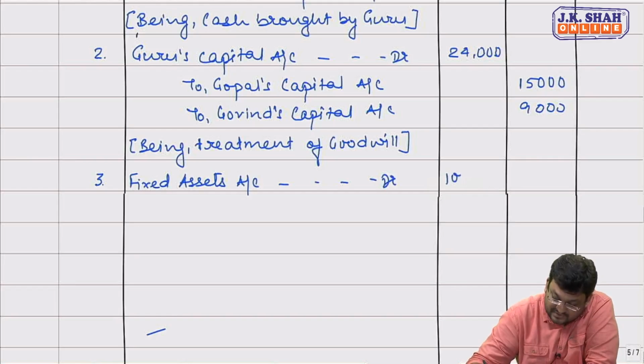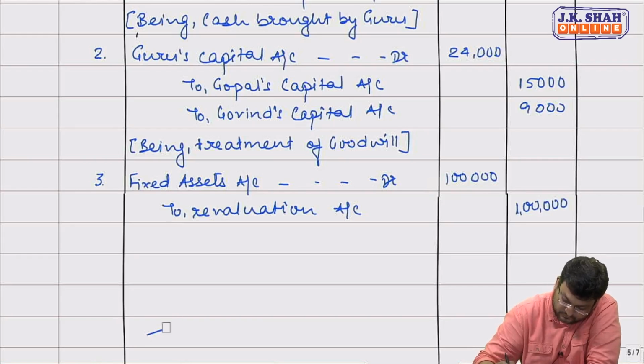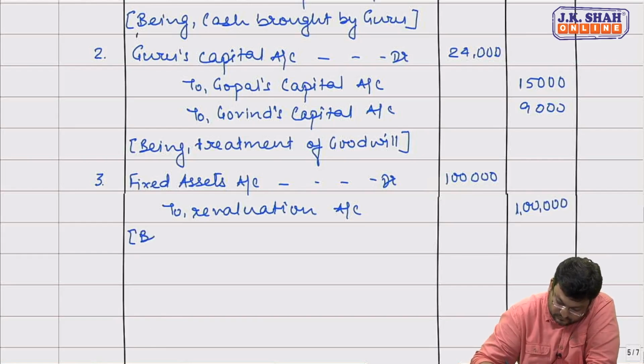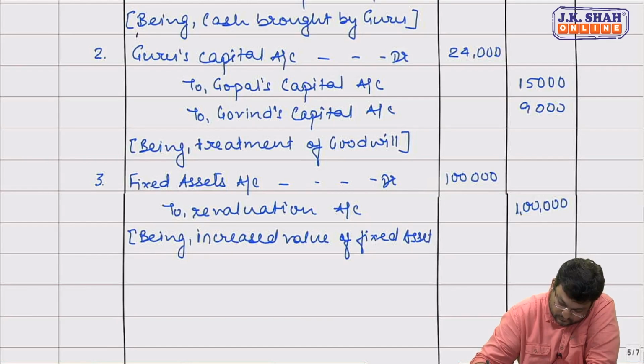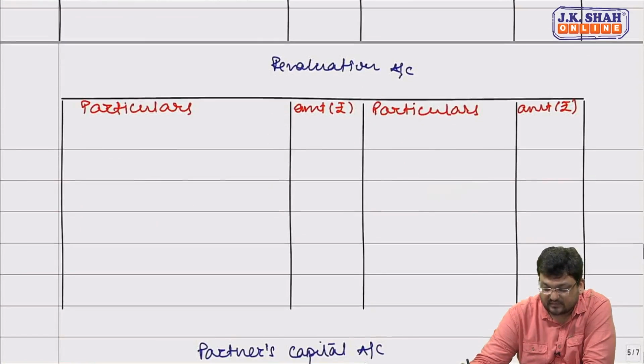We are supposed to increase value of fixed asset by 1 lakh. So it should be shown on credit side of revaluation by fixed assets.